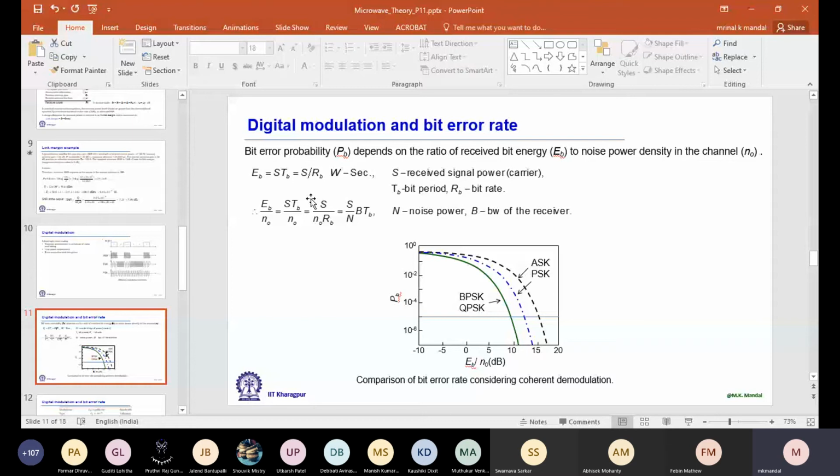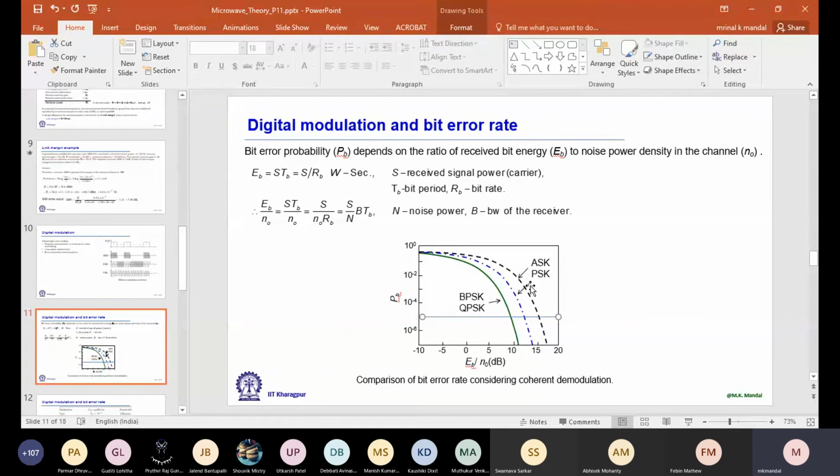Well, now this bit error probability has some requirement. For a wireless channel, the standard value is 10 to the power minus 5. For a wired channel, it is considered 10 to the power minus 8. Now, if I consider a wireless channel, 10 to the power minus 5 is shown by this line. Along X, we are plotting EB by N naught. So this is the minimum SNR required to maintain this bit error probability.